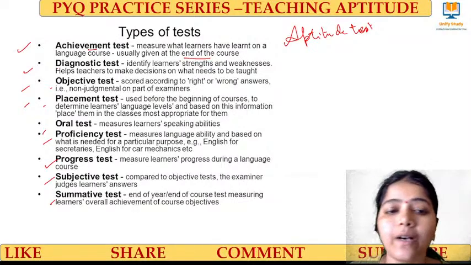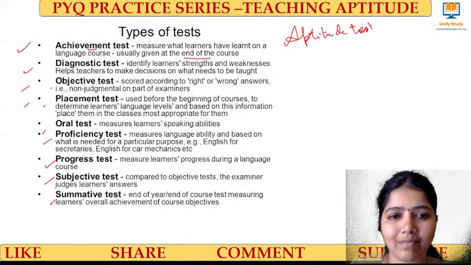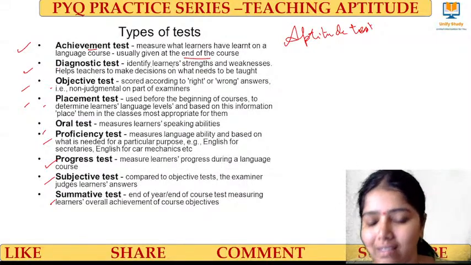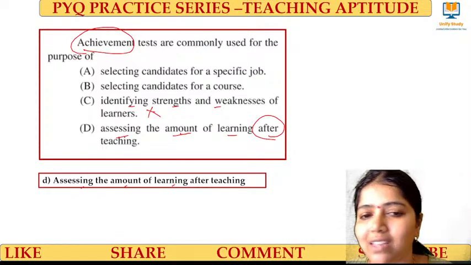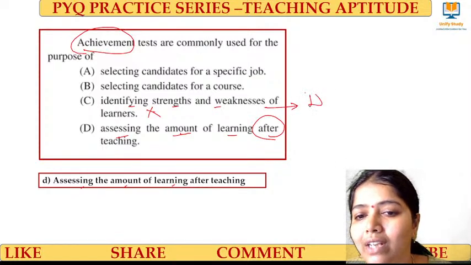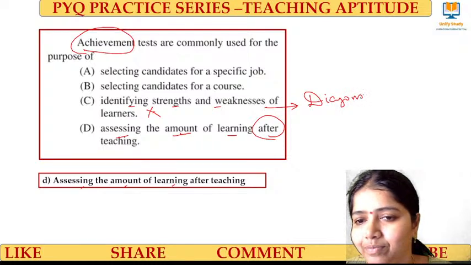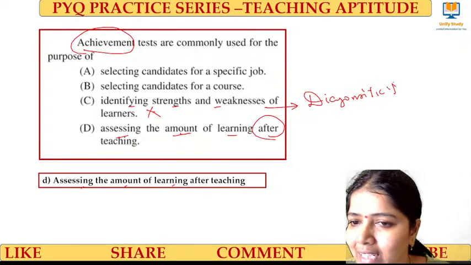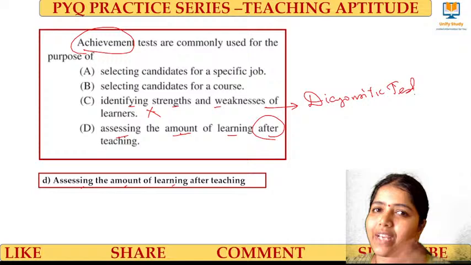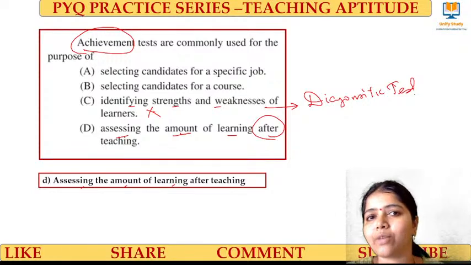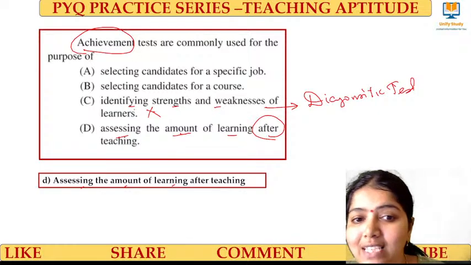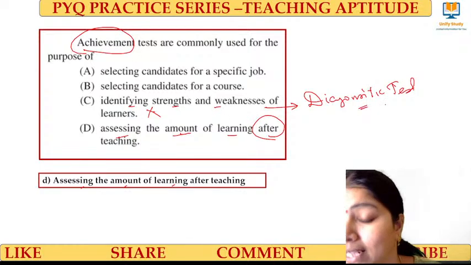Achievement test. Diagnostic test, that is what? Identifying the learner's strength and weakness. Here in the question, it says achievement tests are commonly used for identifying strength and weakness. No. We call that a diagnostic test. Clear? It is meant for what? When weakness comes, how can it be achievement? When it comes to weakness, there needs to be some improvement. So identifying the strength and weakness of a learner is a diagnostic test.